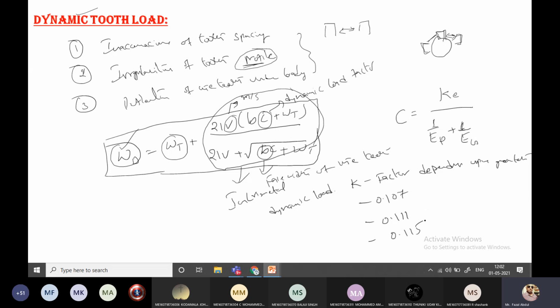Among these three, which one do we select? They depend on the tooth system: this is for the 14.5 degrees full depth involute system and composite system, this is for the 20 degrees full depth involute system, and this is for the 20 degrees stub system.